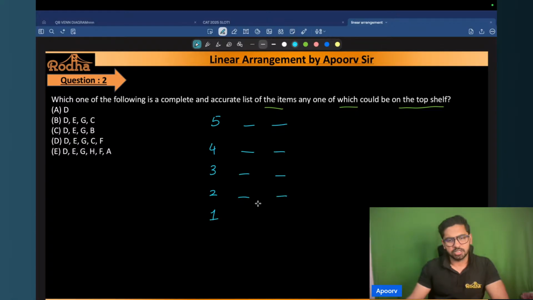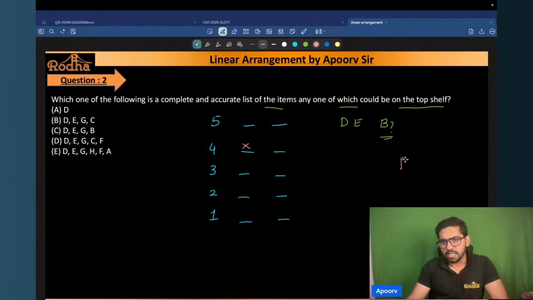Now, let me tell you the answer for this one, right? For this question, I can say one thing for sure: D and E definitely can be on the top shelf, right? Also, can B be on the top shelf? Please tell me. Is it possible that B is on the top shelf? No, B cannot be on the top shelf. Why?